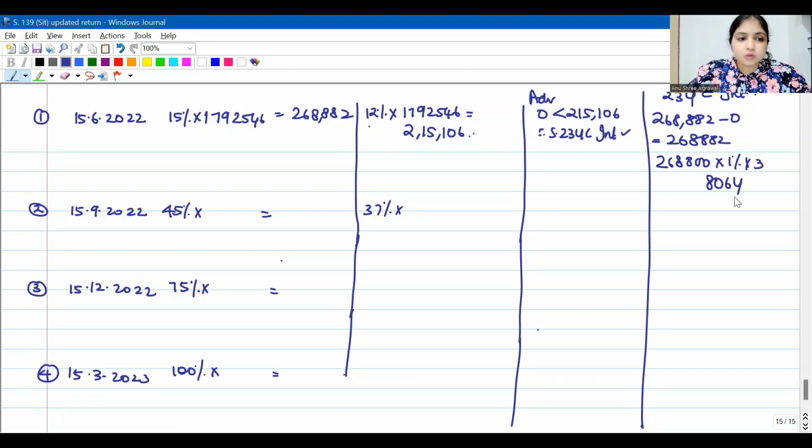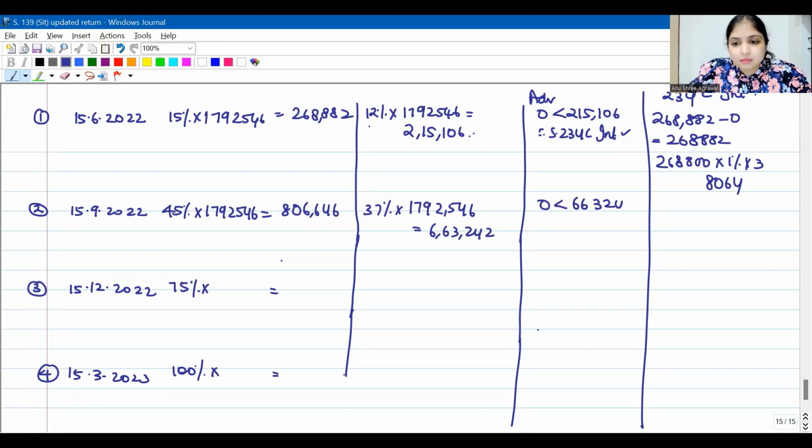Then looking at the second installment, 45% of assessed tax you should have paid. 45% of assessed tax is going to be 8,06,646. You should have paid first and second put together. But I'm not even expecting so much. Did you pay at least 37% of assessed tax? 37% is going to be how much? Did you pay at least 6,63,242? No, we paid 0. We paid even less than the 37% number. Therefore, we will have 234C interest. Once I conclude 234C interest is applicable, I will ignore the 37% number.